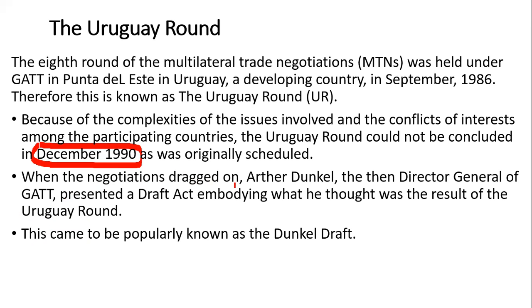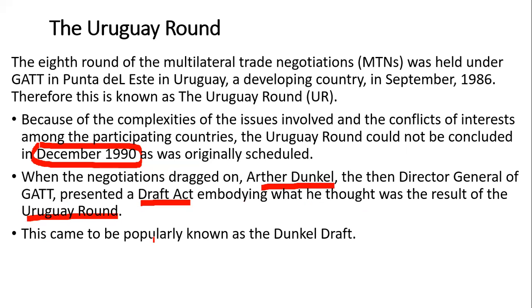When the negotiations dragged on, that means when the negotiation didn't reach a conclusion, Arthur Dunkel, the then Director General of Gatt, presented a draft act embodying what he thought was a result of the Uruguay Round.